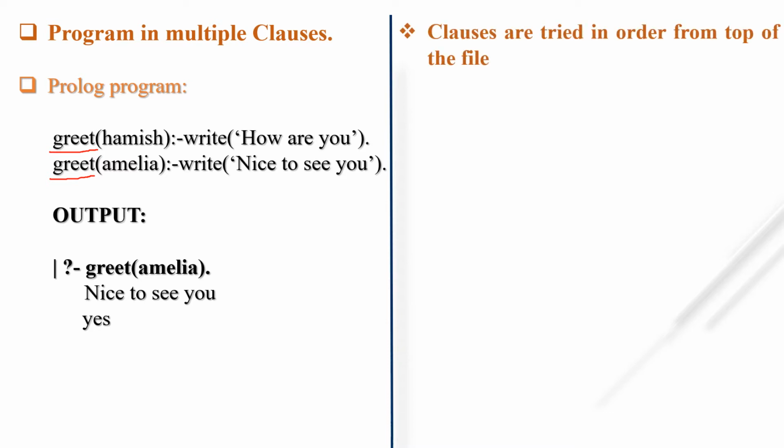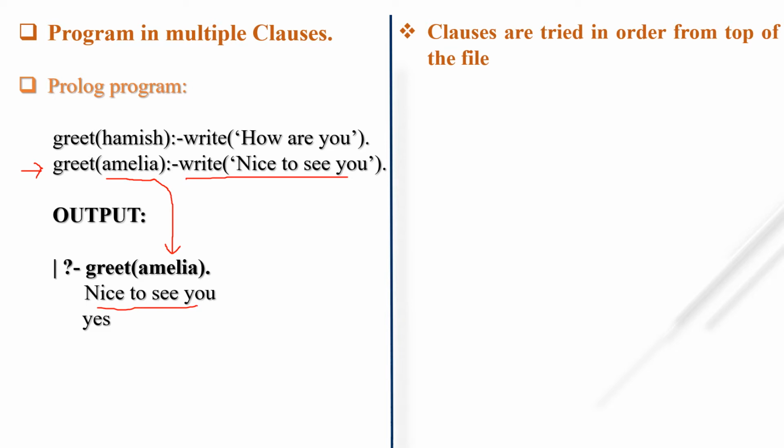Let's see. If I write greet Amelia, then first Prolog interprets this predicate, that is greet, and checks the argument, that is Hamish, but it is not matched with Amelia. So it will check for the next alternative. What is the next alternative for this greet? This one. And it will check whether the parameter passed in this greet predicate is similar to the argument in the clause. Yes, it is. So the output will be nice to see you.